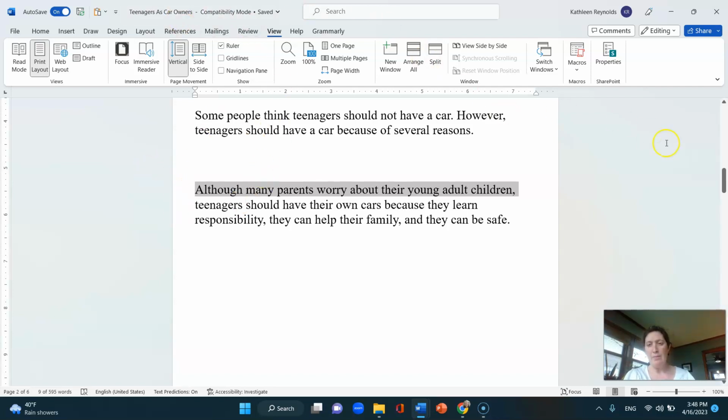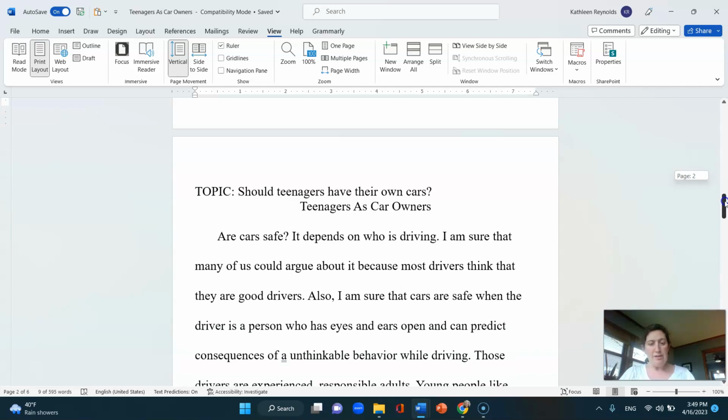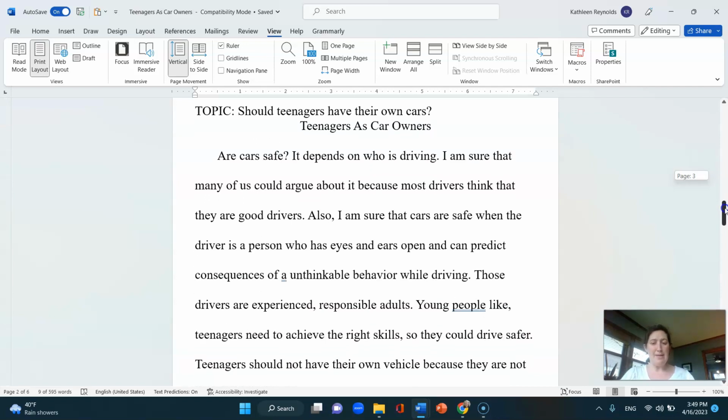Okay, so remember when you're writing the thesis, you need to say "should" or "should not." You need to put the 3 points, make sure they're not overlapping and they are parallel. So let's go ahead and look at a sample essay about this.